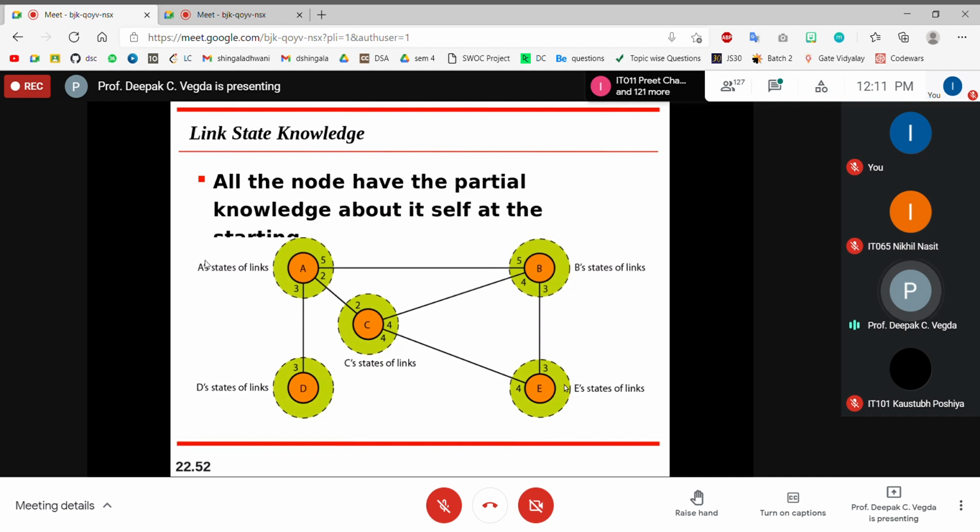Suppose I have the information that I am connected to roll number 1, 2 and 3, and I am not directly connected with roll number 101, 102 and 103. So I have the information that I am connected to 1, 2, 3. And suppose 1, 2, 3 in turn are connected to 101, 102, 103, but I don't know that information. So my logic will be up to 1, 2, 3, that I can pass the message to 1, 2, 3.